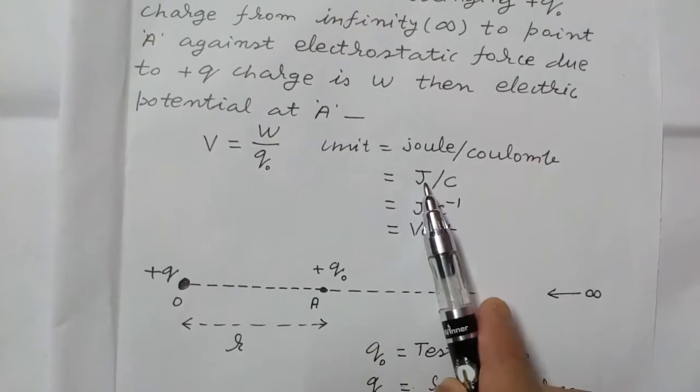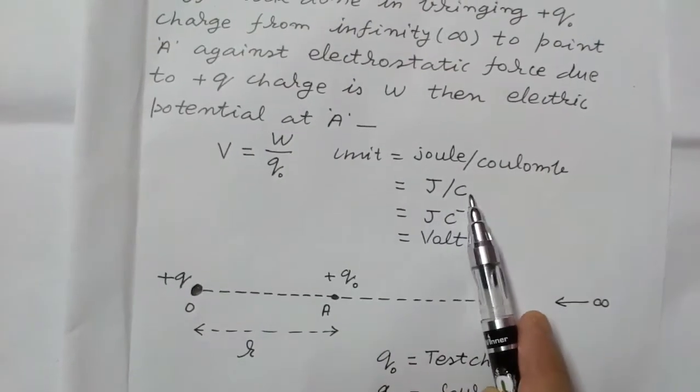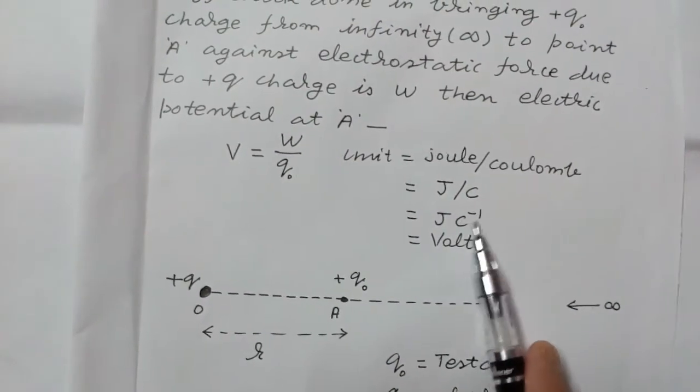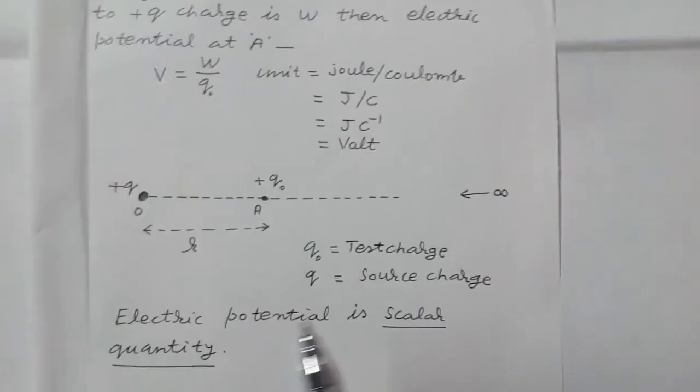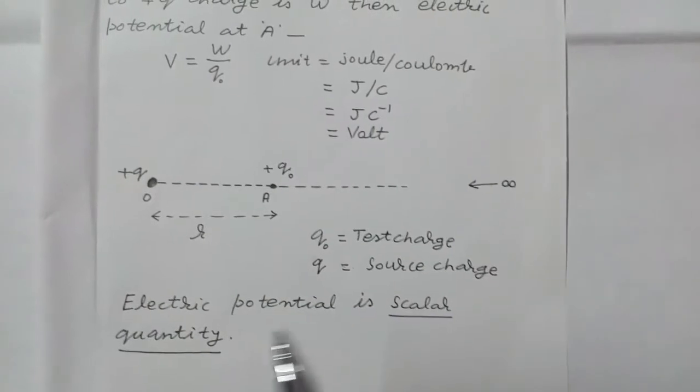In short, it is written as J divided by capital C, or J into C to the power minus 1. J is for joule. Now this electric potential is a scalar quantity.